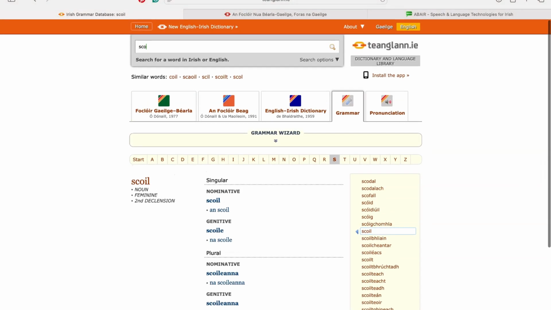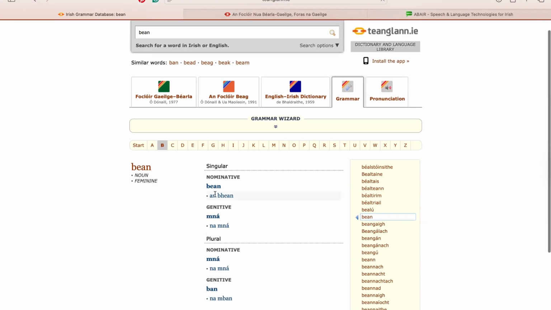So if we type in a word here where that actually changes after an, we have bean, which is woman. So it's feminine. After an, it takes a séimhiú, so it's an bhean, the woman. So if you're not too sure, this is where you would go to check that. And then the plural for women is na mná or na mrá, depending on dialect, the women.